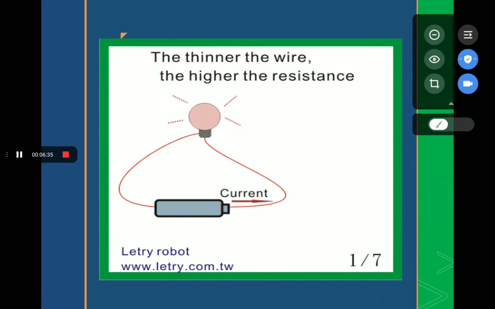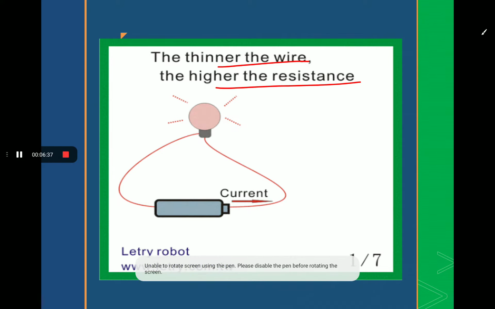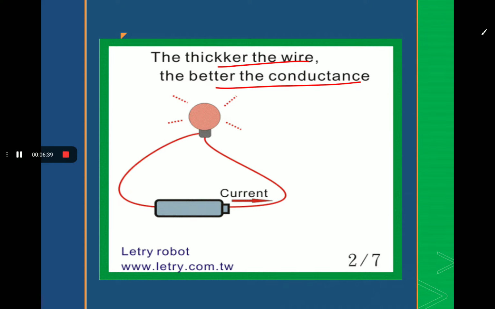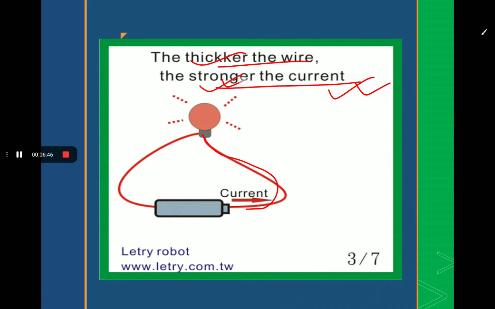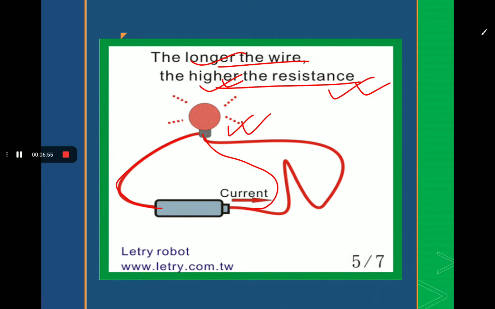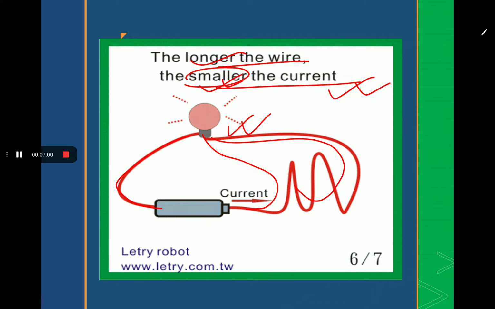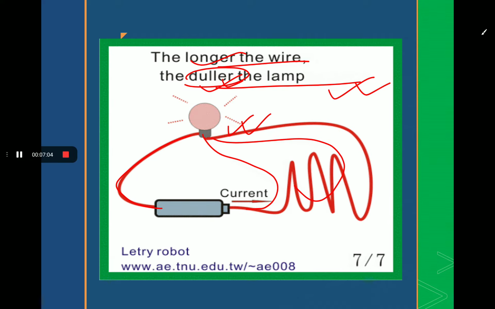In the first case, the thinner the wire, the higher the resistance, and when the wire is thicker, there is better conductance. Better conductance means stronger current flows, and stronger current flows means the brighter the bulb glows. And when the wire is long, it has high resistance. When it has high resistance, a small current flows, and when a small current flows, the bulb is dull.